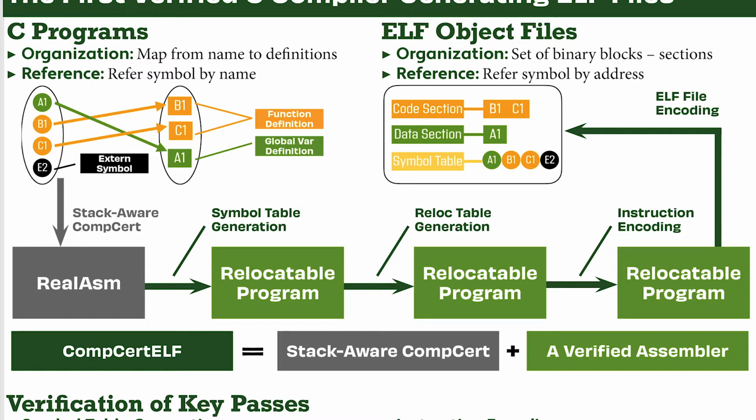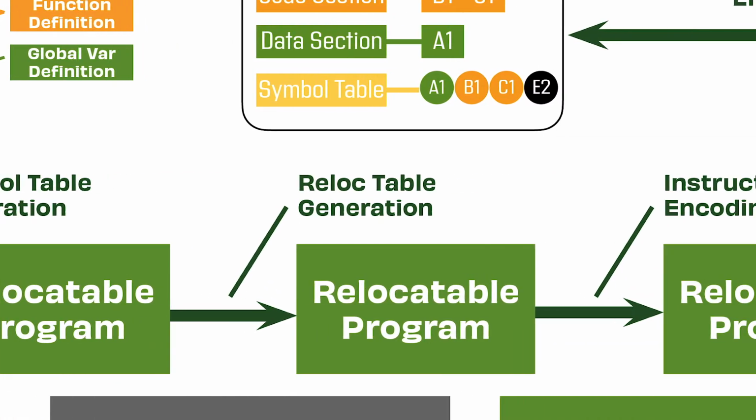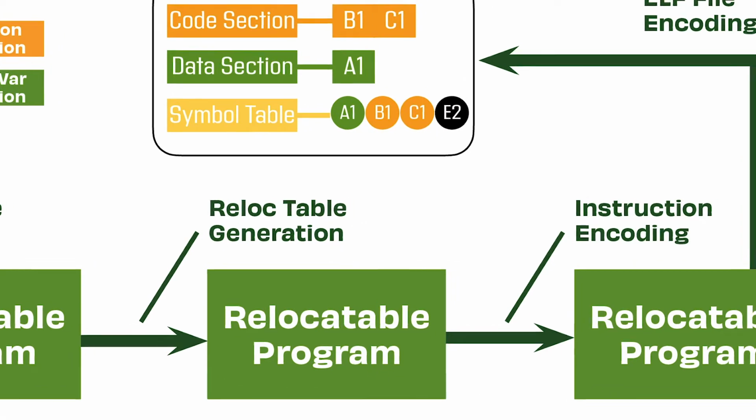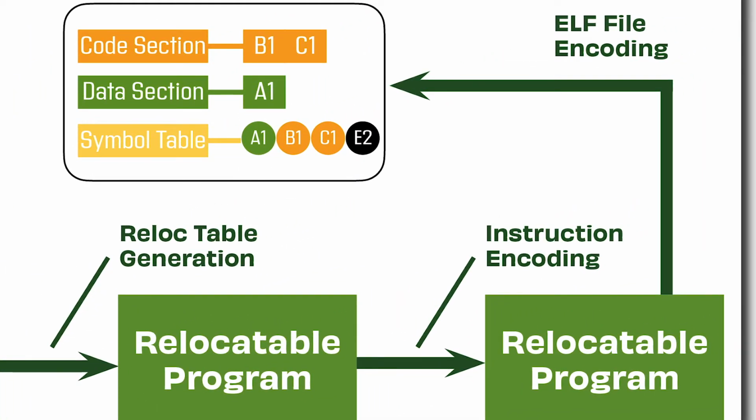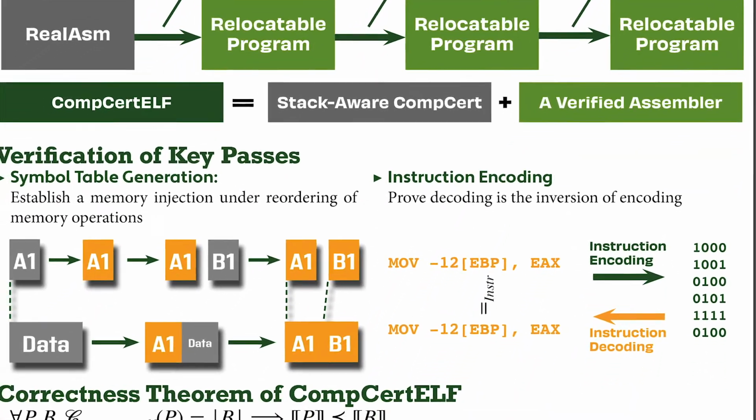On the other hand, an object file consists of a set of consecutive binary blocks called sections, where symbols are referred to by address. Our assembler first transforms definitions into sections and generates the symbol table. It then generates relocation information for sections. Finally, it encodes these tables, sections, and ELF metadata into their binary form. The key passes of CompCertELF are symbol table generation and instruction encoding.